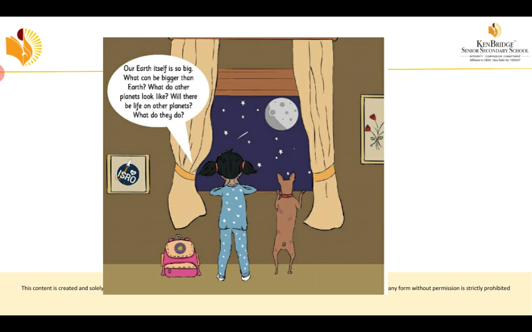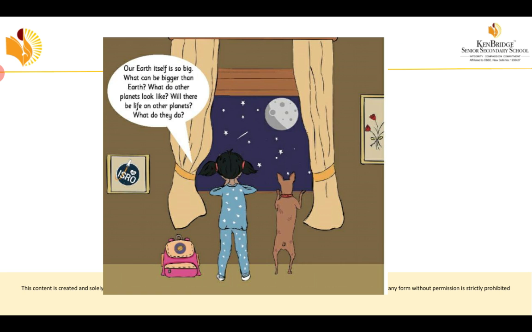What can be bigger than Earth? What do other planets look like? Will life be possible there? What do they do? See how many questions she is asking. We know our Earth is very big, so what can be bigger than our Earth? And what do the other planets do? These are the questions in Madhu's mind.